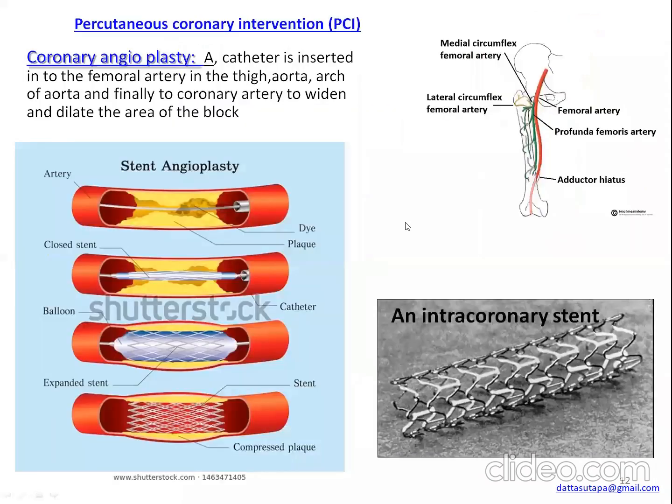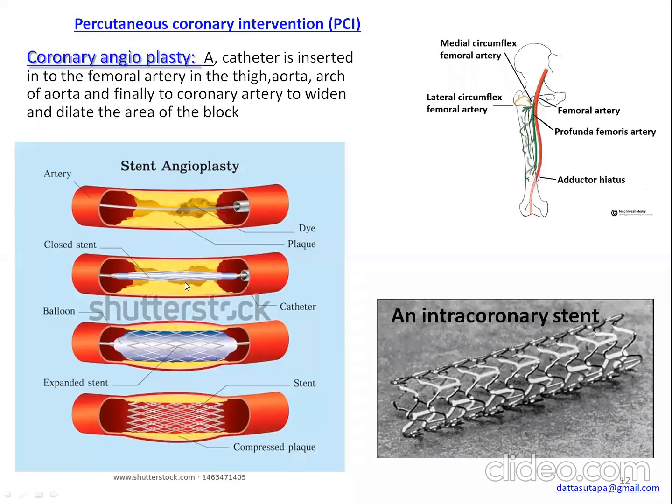Okay, now what is coronary angioplasty? In case of coronary angioplasty, through the femoral artery, a catheter is inserted. See, look here, a catheter is inserted through the femoral artery to the coronary artery, the affected region here. The catheter is having a deflated balloon and a closed stent. This one is the normal intracoronary stent, metal stent.